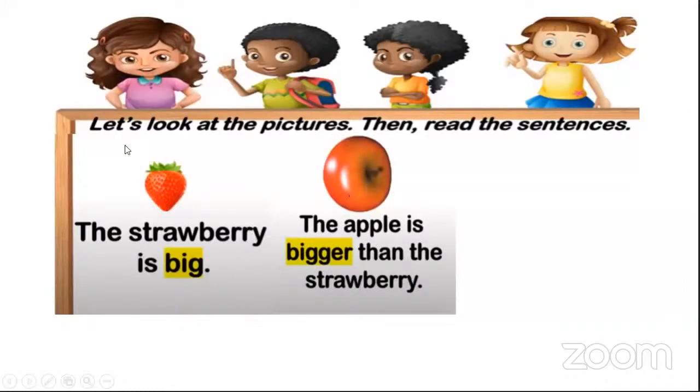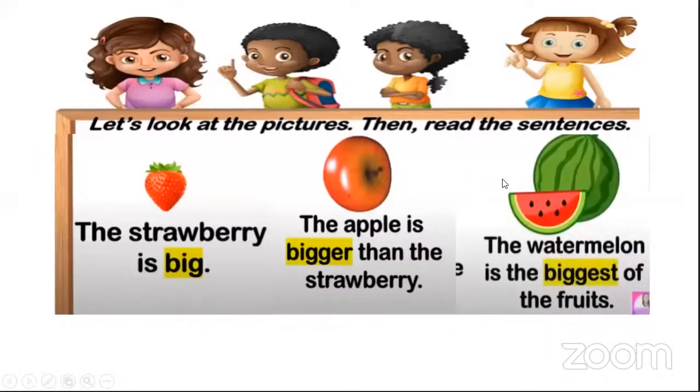Yes. First what I did, I showed you the strawberry and I told you the strawberry is big. Then I showed you the picture of an apple. And that sentence tells us that this apple is bigger than the strawberry. Is it bigger? Yes, this is bigger. So that's why it is qualifying. It is telling more about the apple and we are comparing.